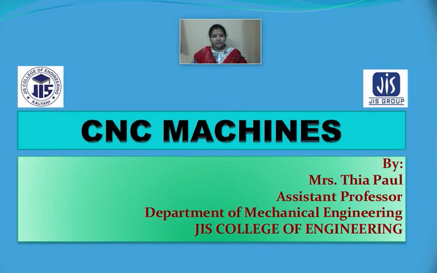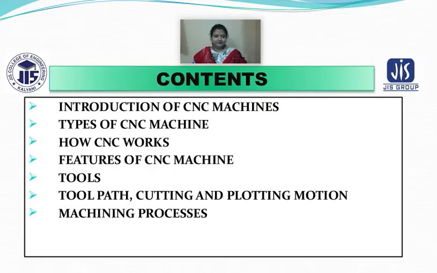Before we proceed with the detailed lecture about CNC machine, let's have a look at the content. Today initially we are going to talk about the introduction of CNC machine. Then we are going to discuss the types of CNC machine, that is, lathe CNC and milling CNC.